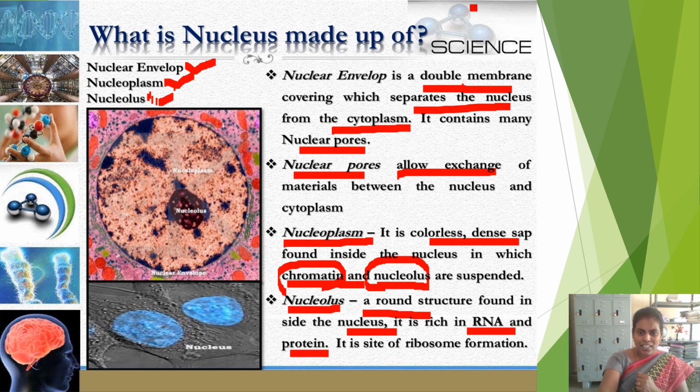Because of this, it synthesizes ribosomes. Ribosomes are the cell organelles which are involved in protein synthesis. These ribosomes which synthesize proteins are synthesized by the nucleolus only. Ribosomes are produced inside the nucleus. Understand?